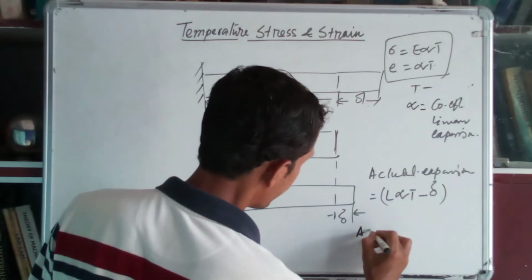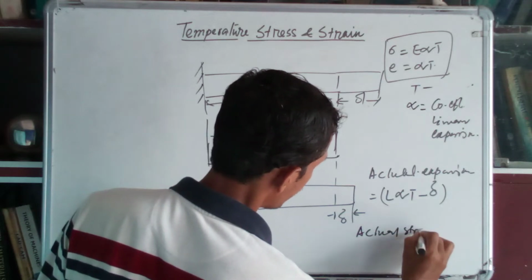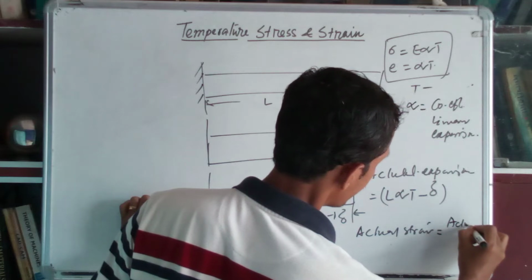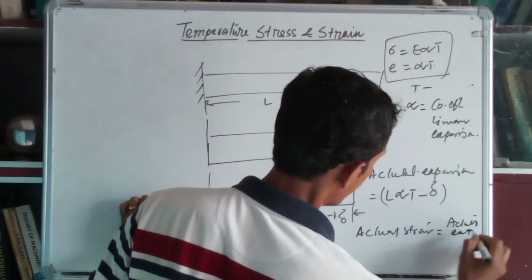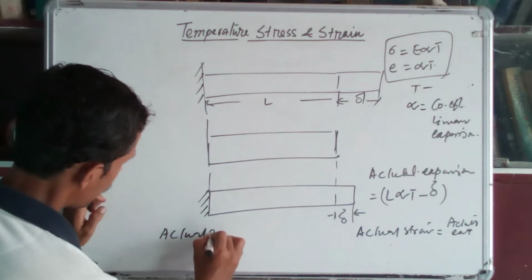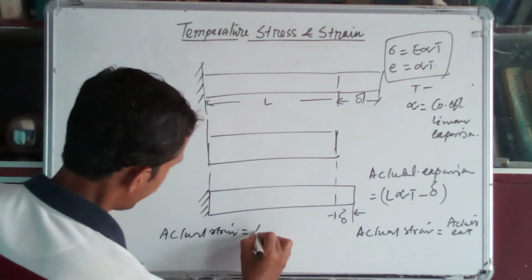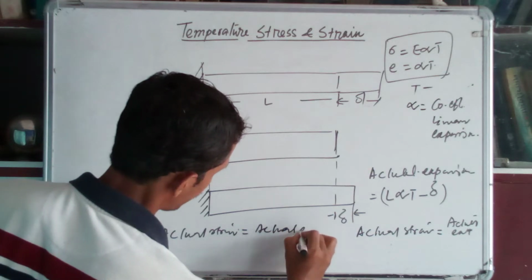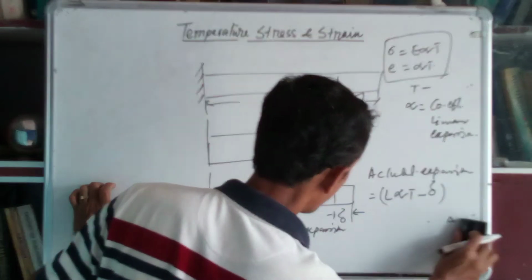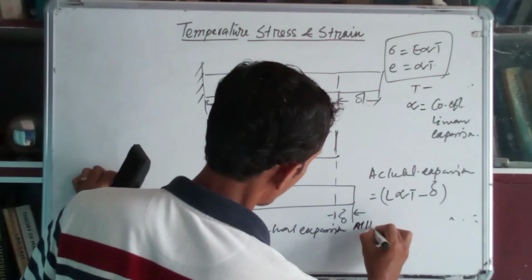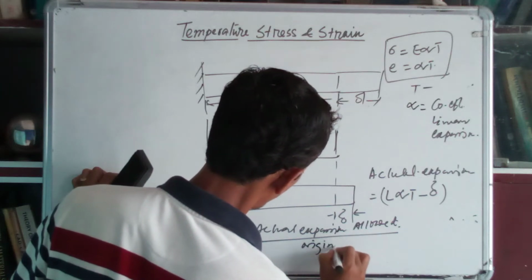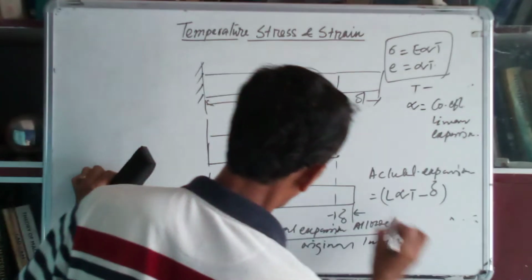So actual strain is equal to the actual expansion allowed divided by the original length.